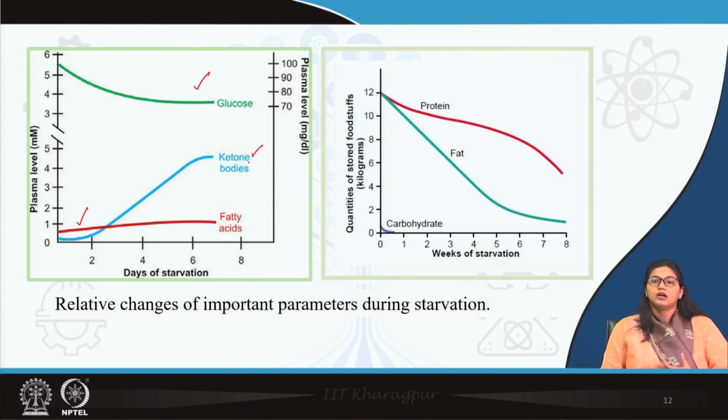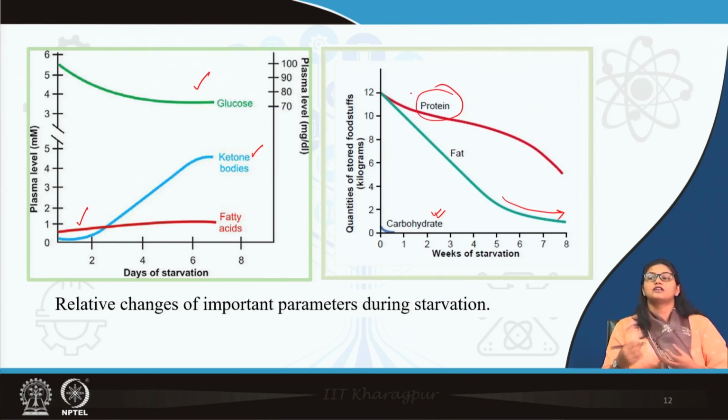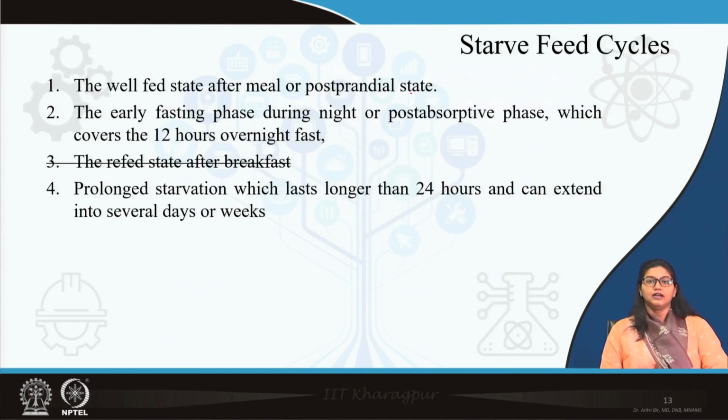Similarly, if you see the storage level, the carbohydrate level is completely depleted, then fat breakdown starts, which when it decreases starts protein breakdown. The amino acids supply energy to the cell. So, this is the normal physiological starve-feed cycle.